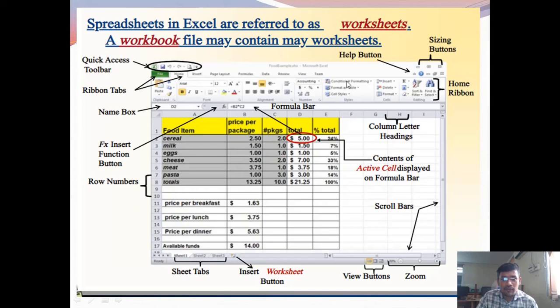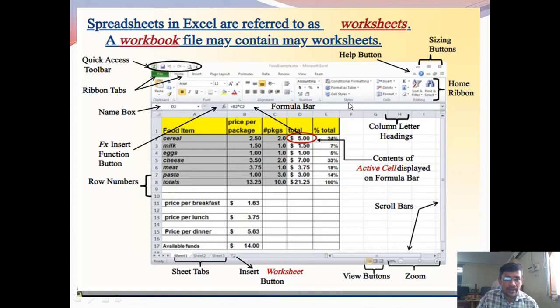Below these tabs you will find one ribbon. On that ribbon it is showing some commands, some buttons. Particularly these buttons are related to the home tab. Whenever you click on the home tab, it displays the related buttons on that ribbon. If you click on the insert tab, it displays the buttons related to the insert tab. This is called the ribbon. This is the home ribbon. Here in this figure it is showing the home ribbon, home buttons.